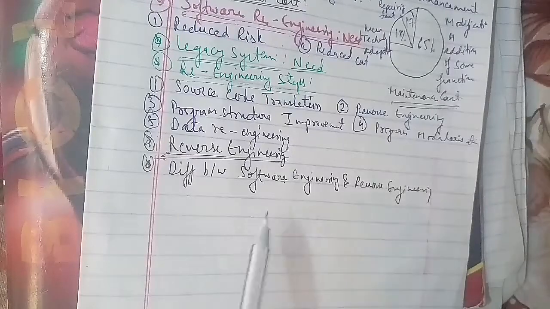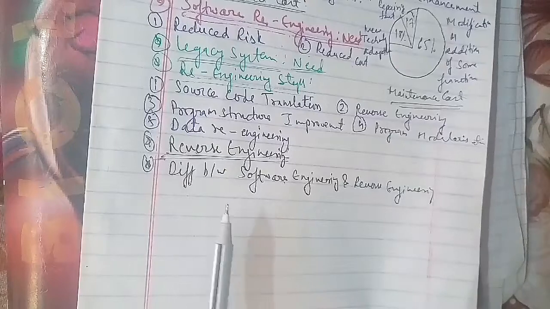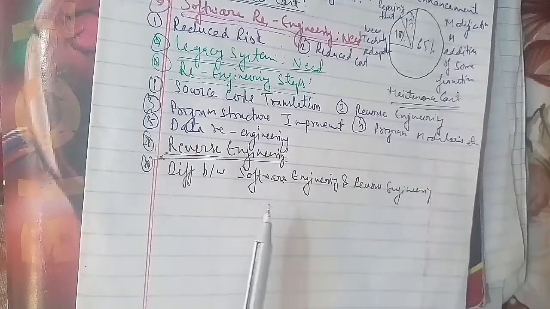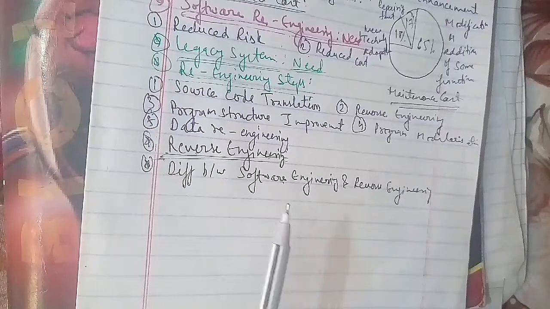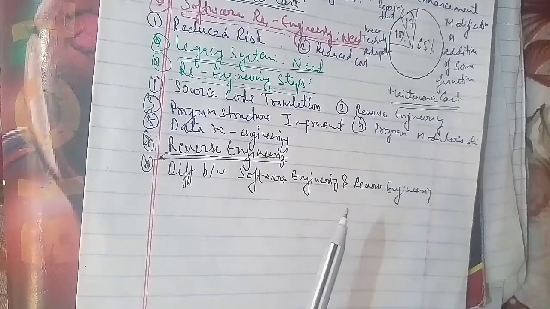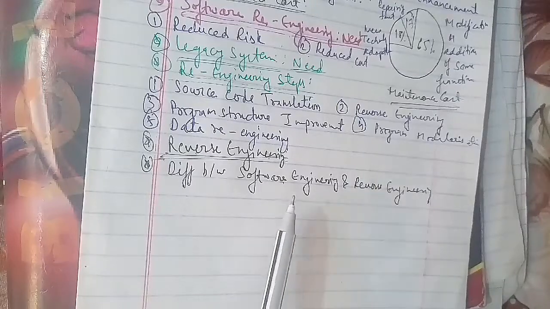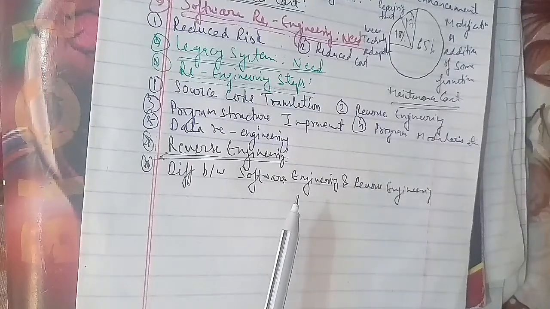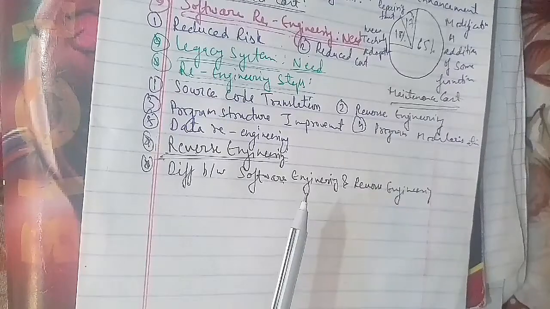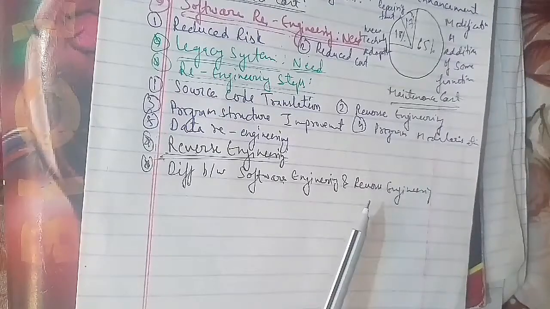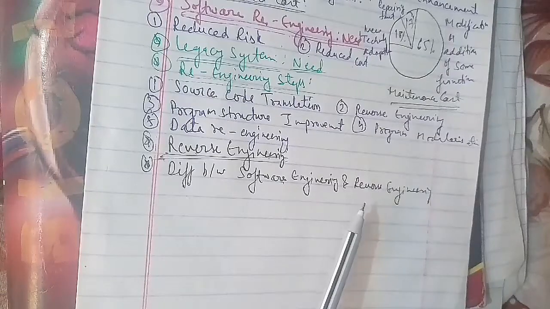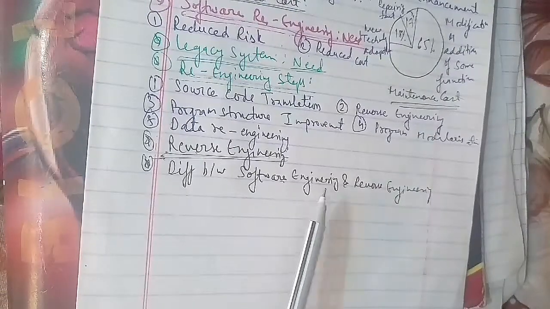The second difference is that initially only user requirements are available for the software engineering process, whereas in reverse engineering dirty or unstructured code is available initially. Software engineering starts by understanding user requirements, while reverse engineering starts by understanding the existing unstructured code. Software engineering is conducted using requirement gathering, analysis, design, implementation, and testing, whereas reverse engineering is conducted by restructuring the code and cleaning it by extracting the abstraction.